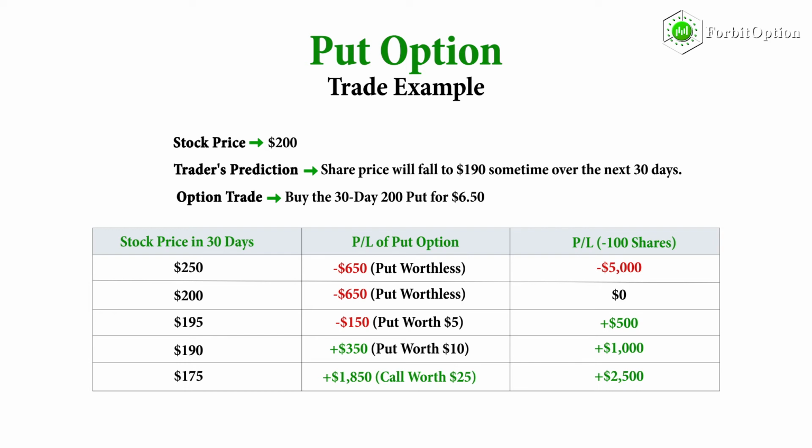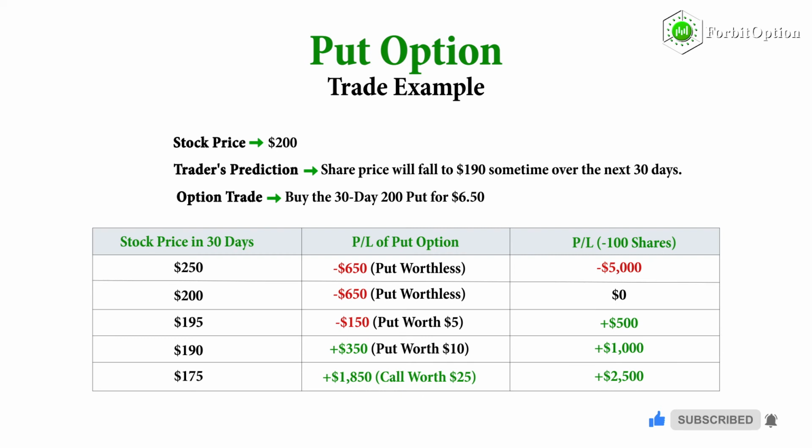At $195, the put option is worth $5 at expiration because the ability to sell shares of stock $5 above the current share price is worth $5 per share. At $190, the put option is worth $10 at expiration because the ability to sell shares of stock $10 above the current share price is worth $10 per share. At $175, the put option is worth $25 at expiration because the ability to sell shares of stock $25 above the current share price is worth $25 per share.